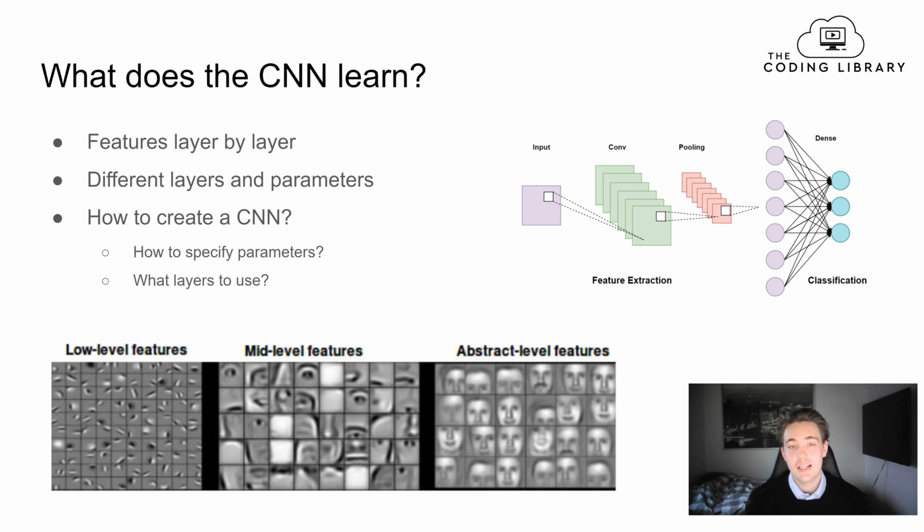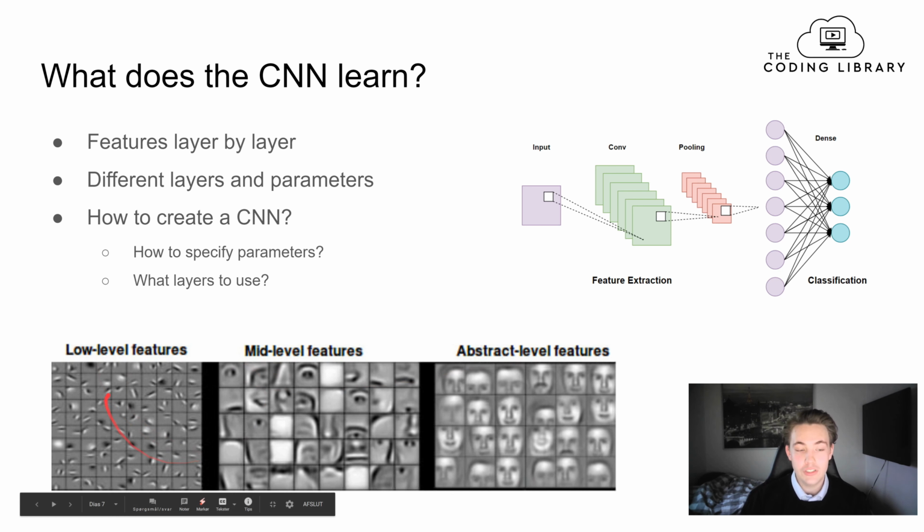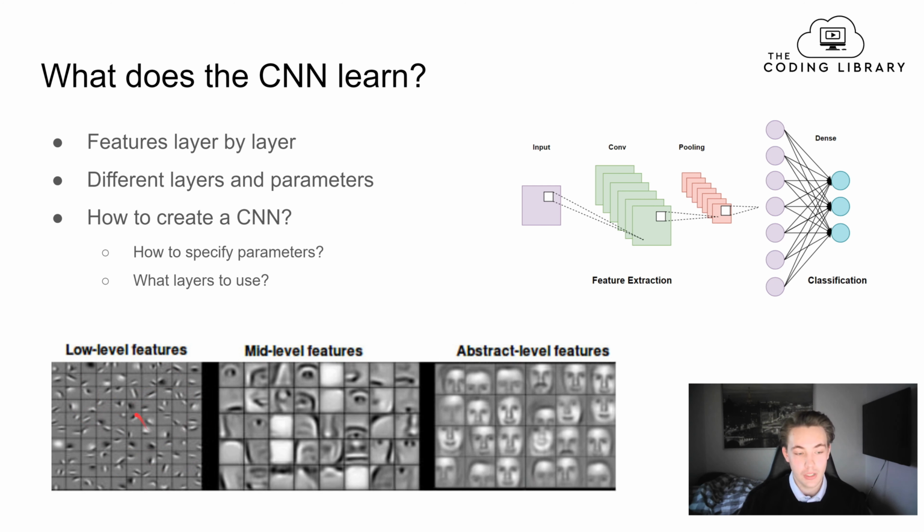So what does the CNN actually learn? We already went over this shortly, where we're extracting, or learning, features layer by layer. First of all, we can have some lower level features, where we're detecting different kinds of shapes. We get some borders, some shapes, some black and white. It could be, for example, color, like the eye here, and changes in the color or intensity of the pixels, which are actually corners or edges in the images.